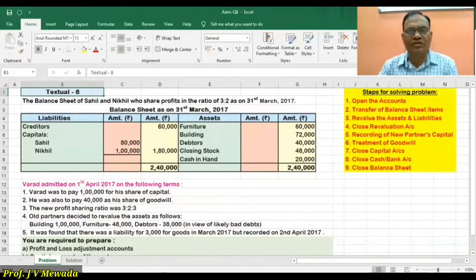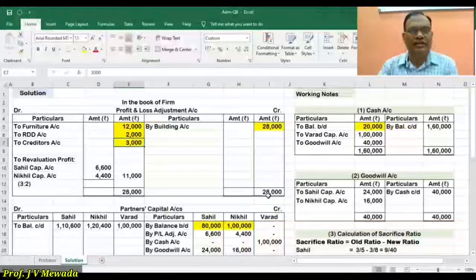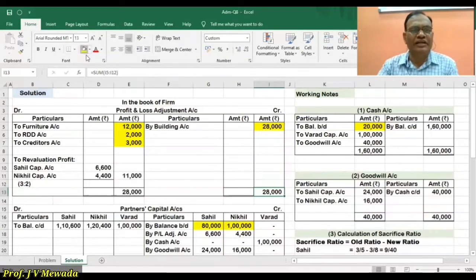Close the revaluation account, that is step number 4. In the revaluation account on the credit side we have 28,000, and on the debit side we have 17,000. So there is a difference of 11,000.